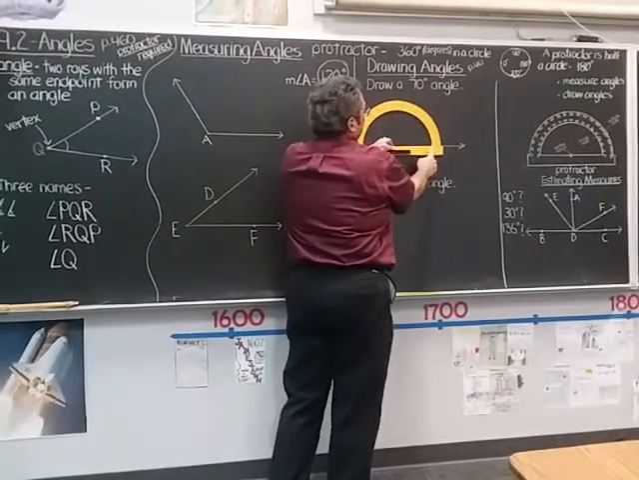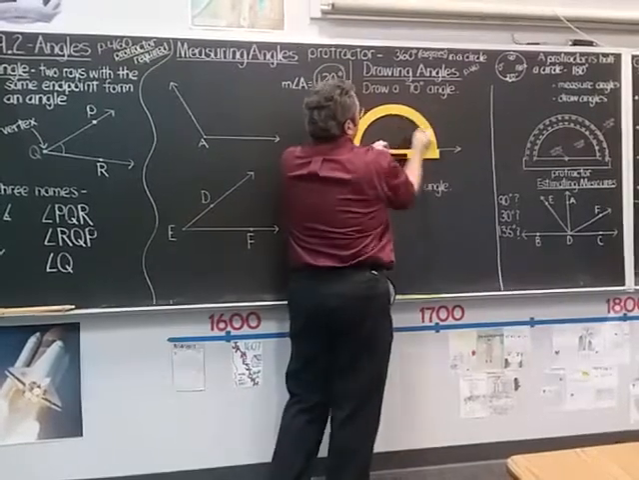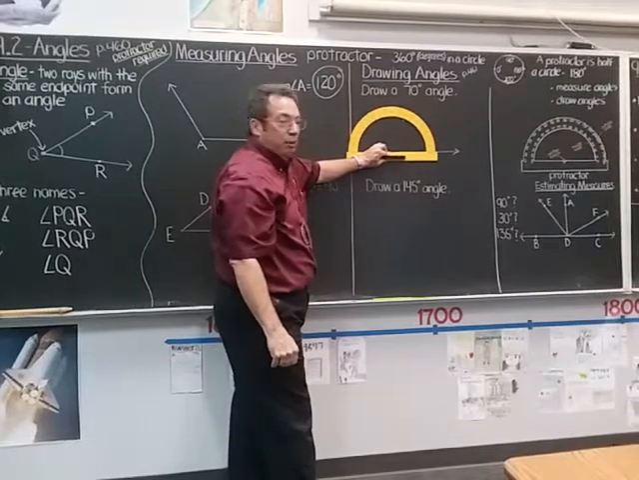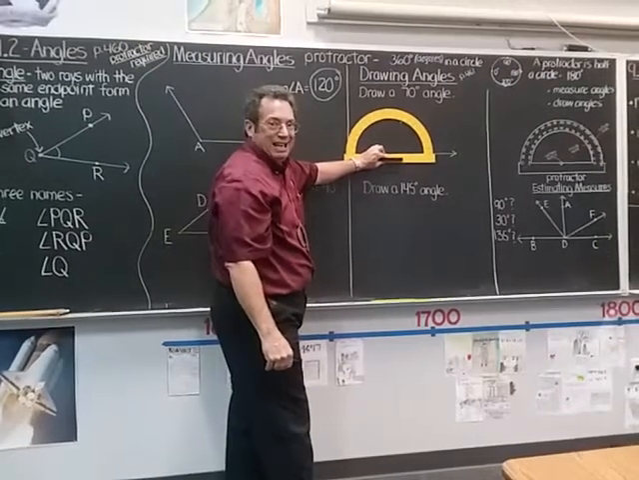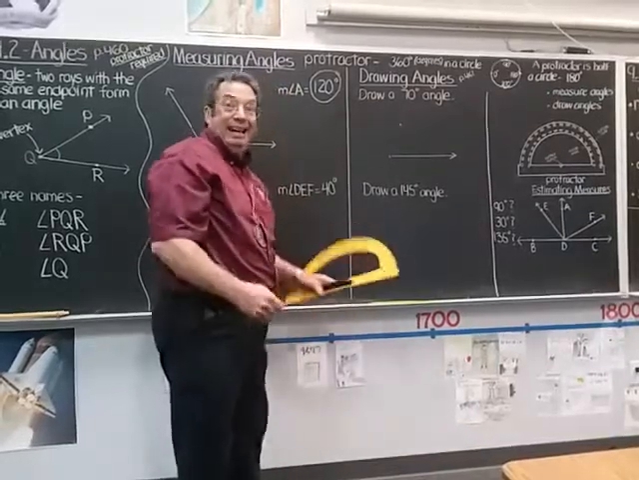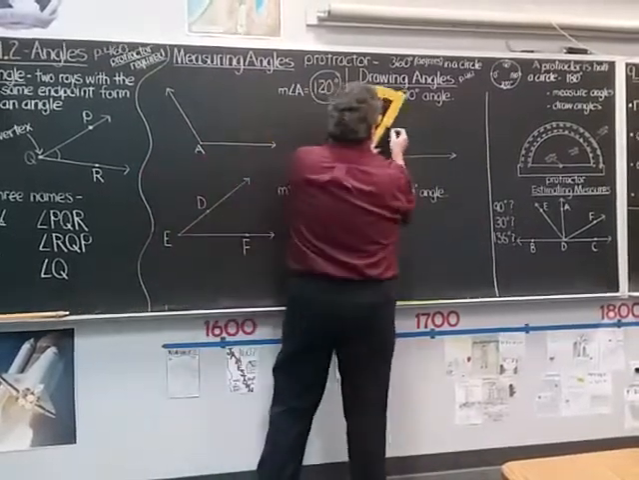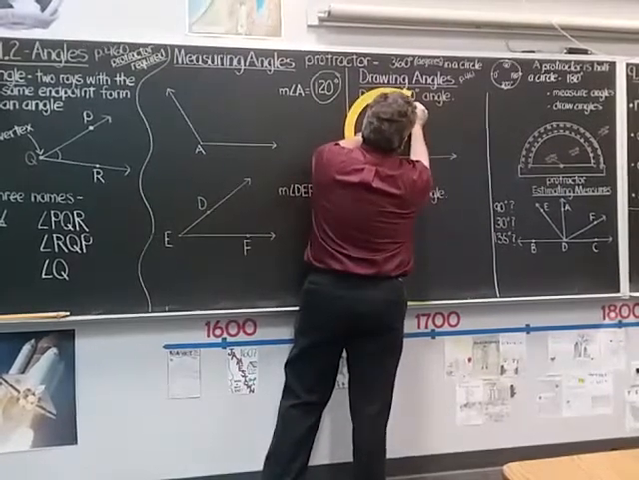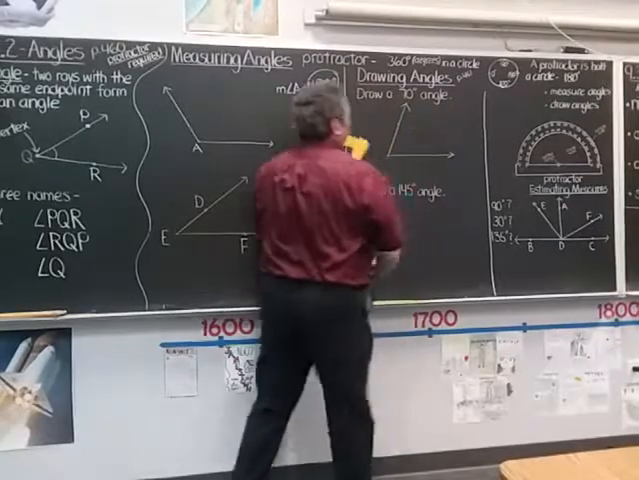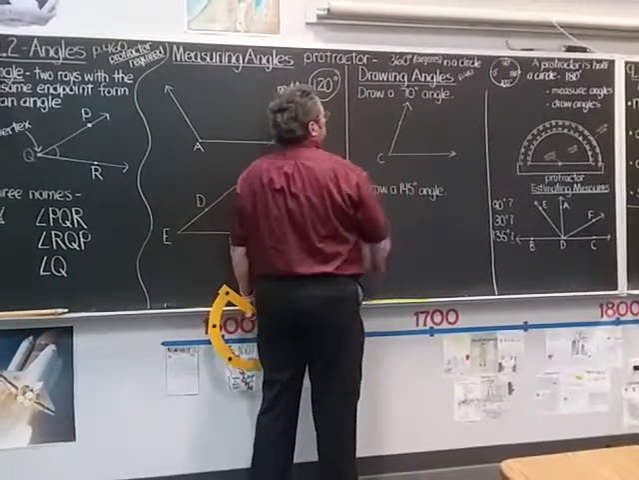I go up to 70: 10, 20, 30, 40, 50, 60, 70. I put a mark there. So holding my protractor as still as I can, I put a mark up where the 70 is on my inside scale. Now I can lift my protractor off and connect the dots. I'm going to start at the vertex and draw my other ray. Okay, so I can just call this angle C.